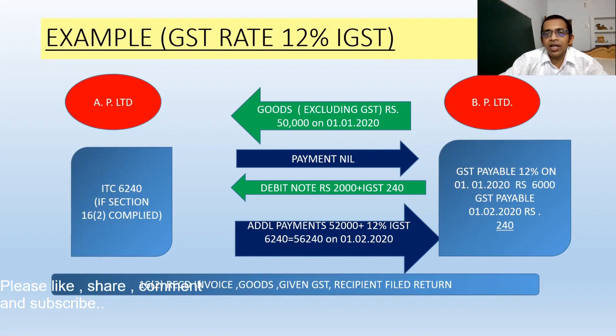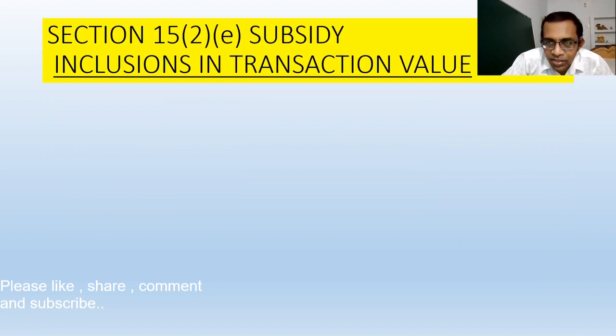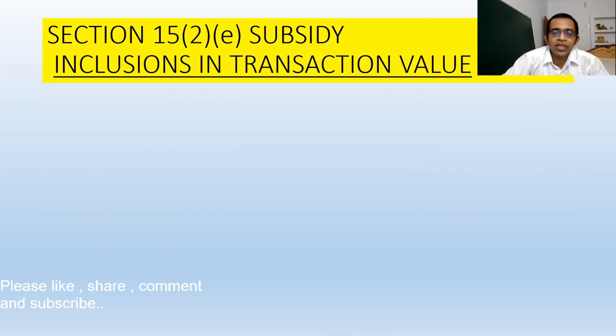In this example, I just wanted to tell you the mechanism of how the debit note, credit note, ITC and GST liability are incurred in the hands of buyers and sellers. So in the forthcoming examples, this concept will help us to understand better.